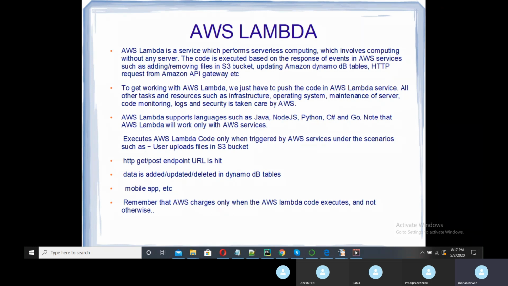So your billing will be there for that 100 milliseconds only, not for deploying that. So that is a very good point.